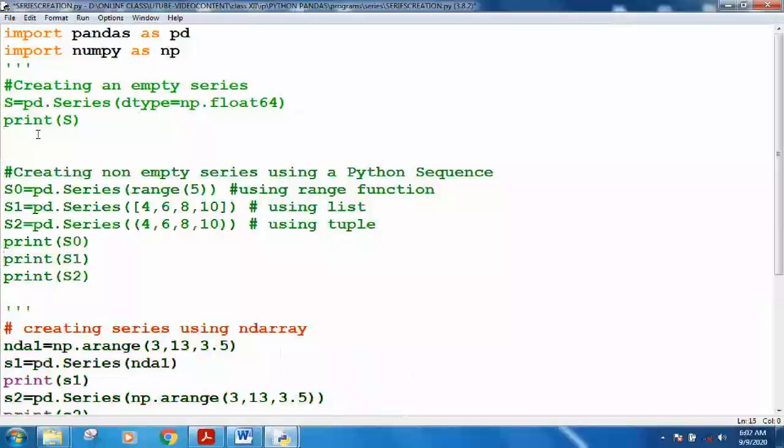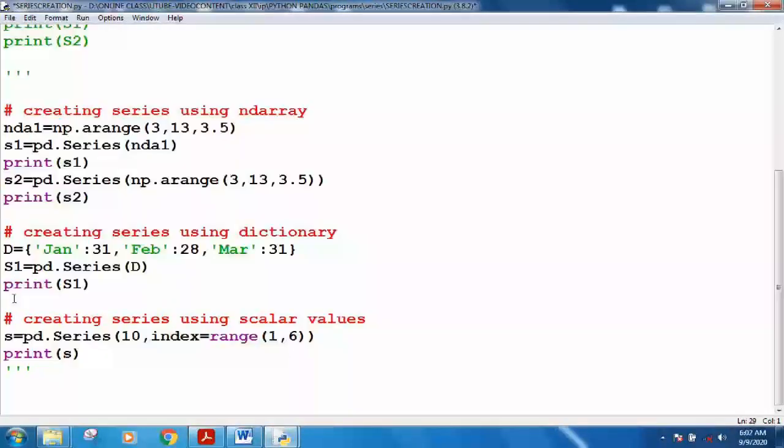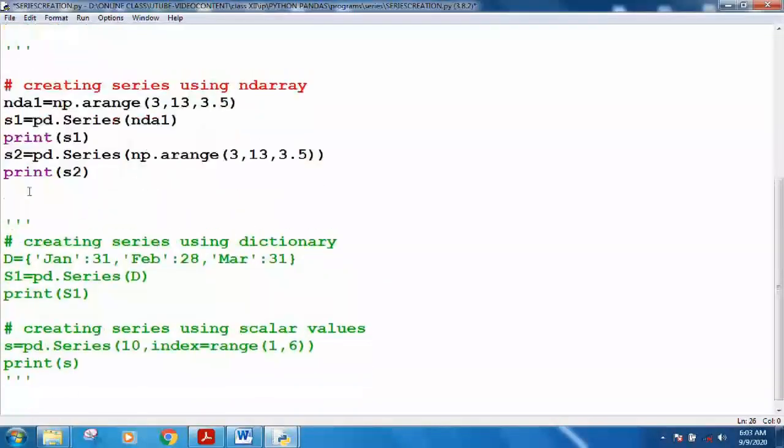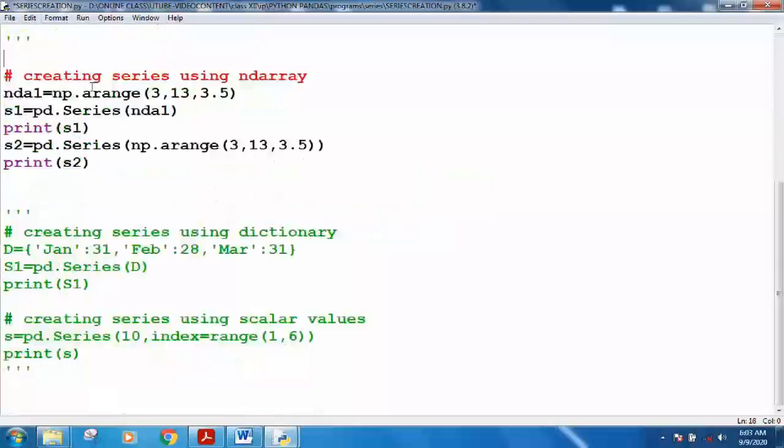Let me show you this on our screen now. I will make everything up to here a comment. This will be the active code, and the remaining will become comments. So only this code will be active right now on your screen, which I am showing. Importing the numpy library is common code for all, so it will be available to you.